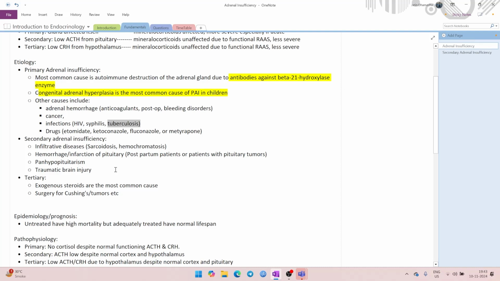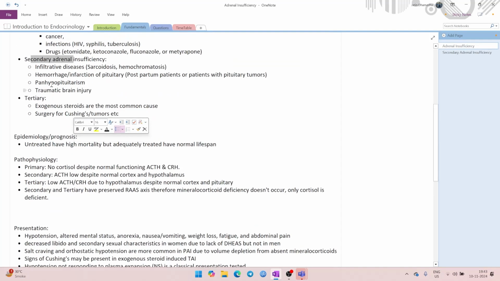That is how you start thinking in the way of examiners. So start interpreting the clues they are giving you throughout the question. That is how you go in the right direction. We talked about primary. Let's talk about secondary adrenal insufficiency.